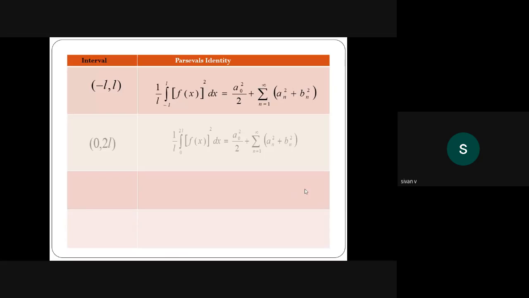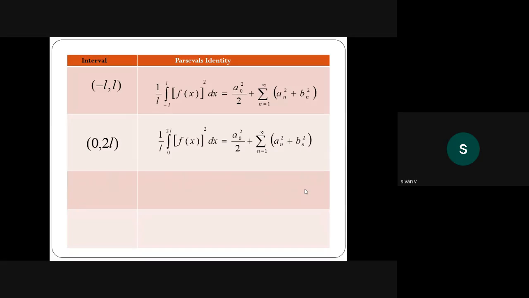This is for minus L, plus L, Parseval's identity. This Parseval's identity is useful to find the convergence of the Fourier series. What is convergence? To find the limit function. To find that limit, we are using this Parseval's identity.